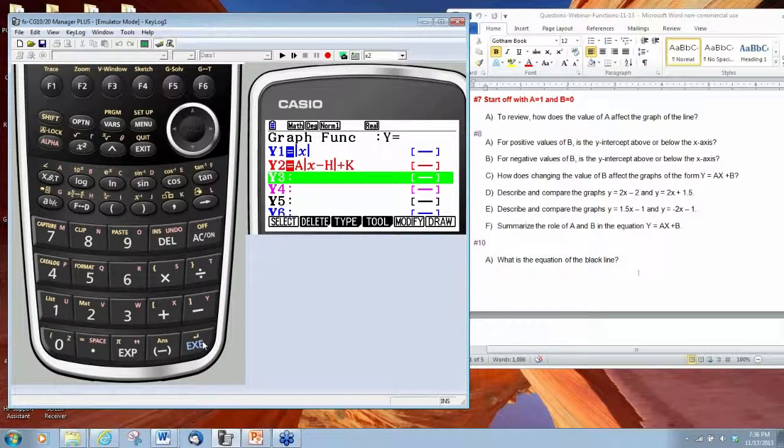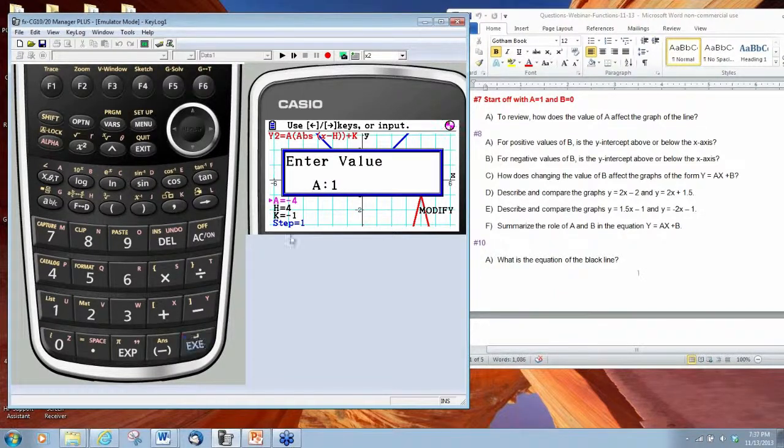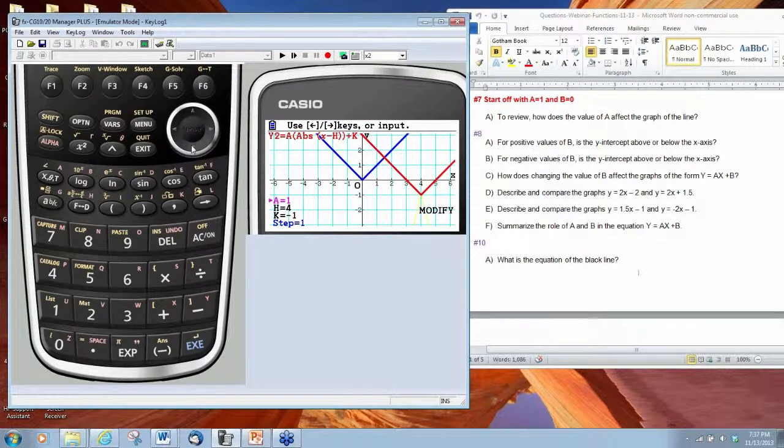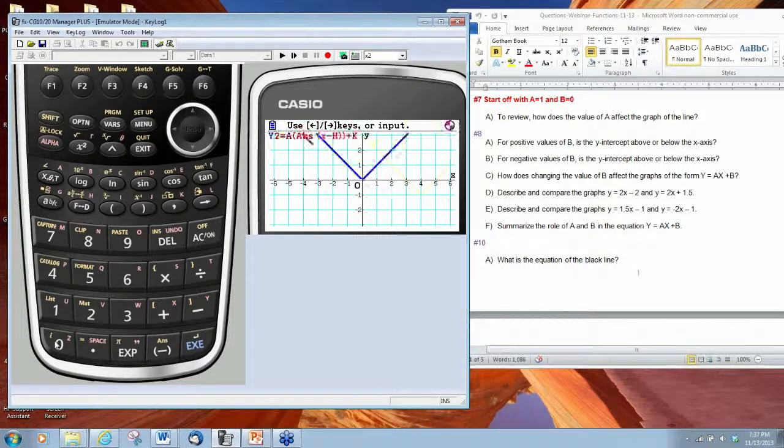And then press execute. All right, and let's modify this. Now notice we have 3 variables that appear here in the lower left-hand corner, but what we want to do to get started here is start off with A equal to 1, and we're going to make H equal to 0 and K equal to 0.